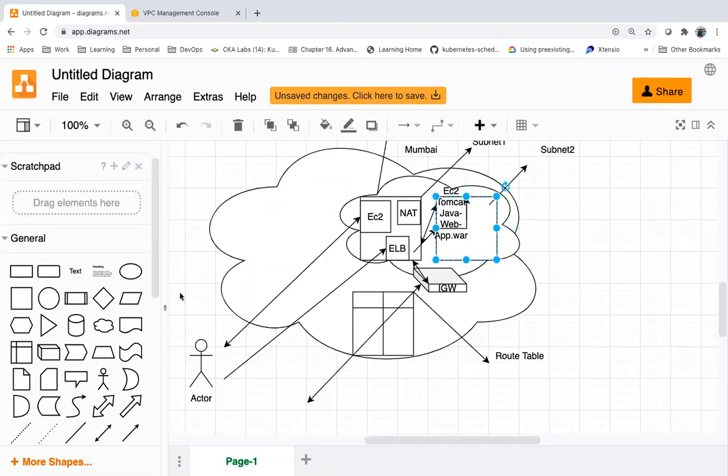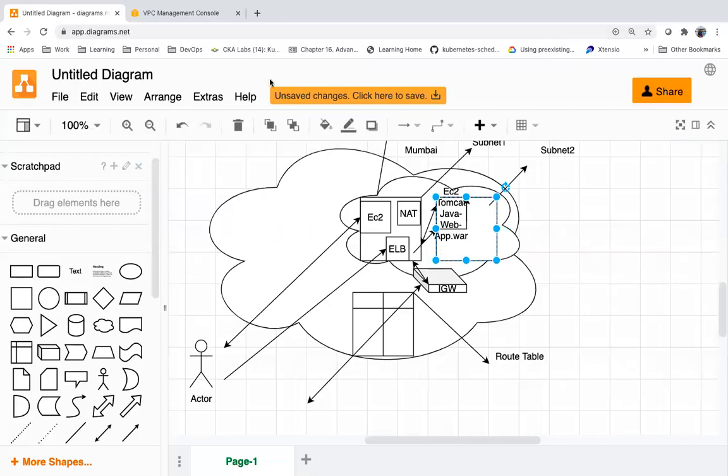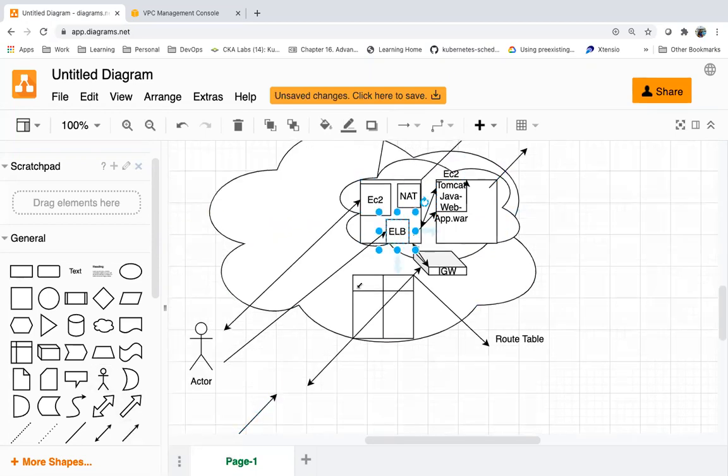But an end user from outside, can we directly access this application server or database server if they are in a private subnet? We cannot. So we are making sure our application servers and our database servers are secure in a private subnet. This we call web servers. This load balancer is nothing but a web server.